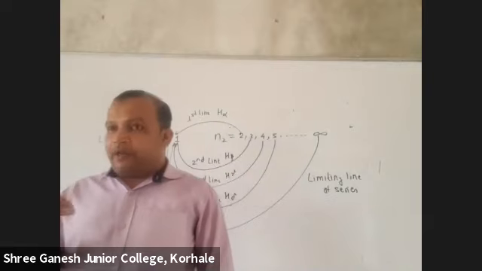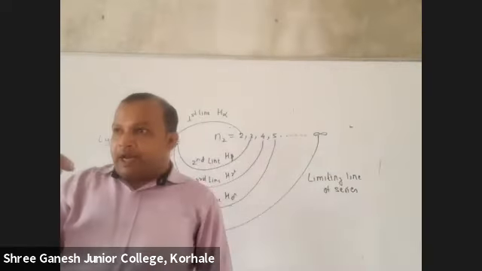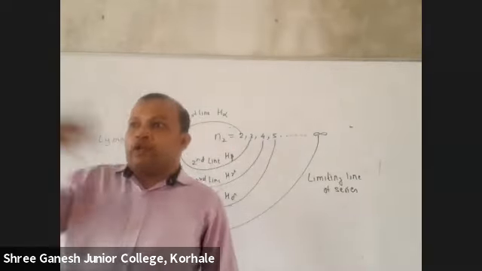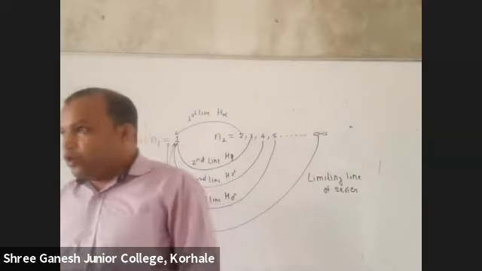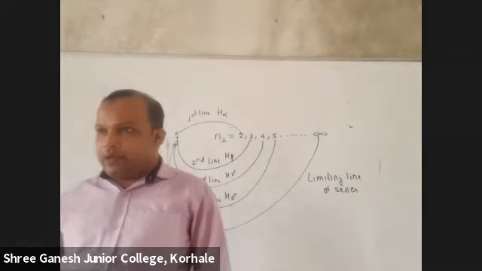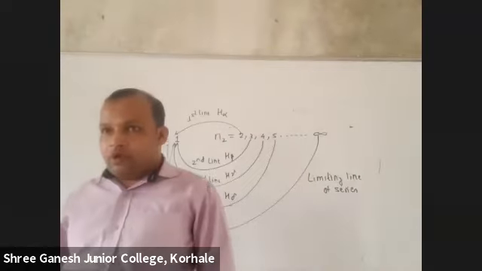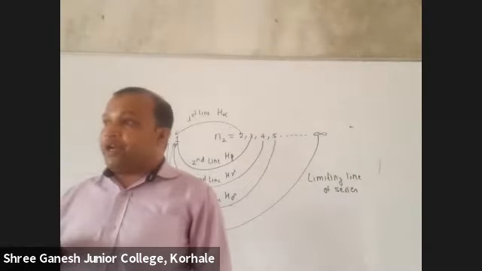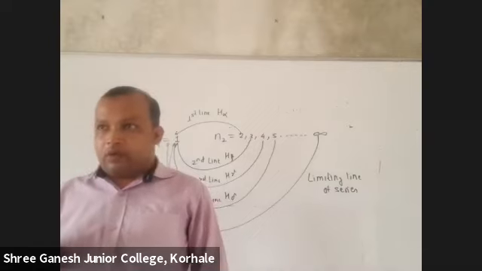And if it is returning to 7, it will have more energy. So while returning back it will also emit more energy. So energy is not the same, its frequency won't be the same, its wave number won't be the same. So there is one formula to find out its wave number.